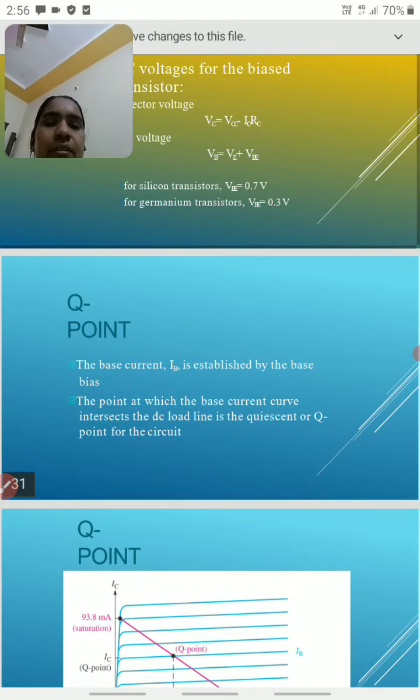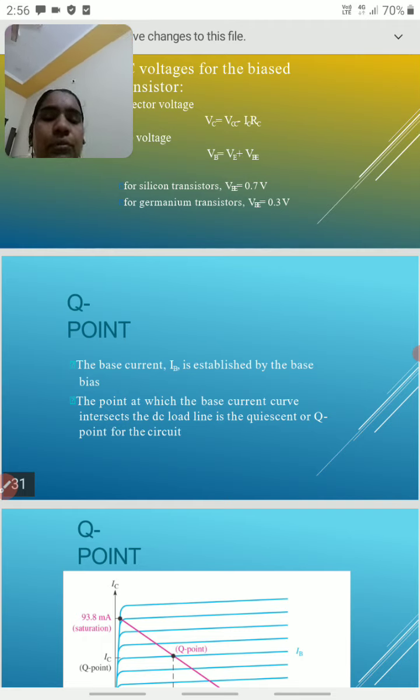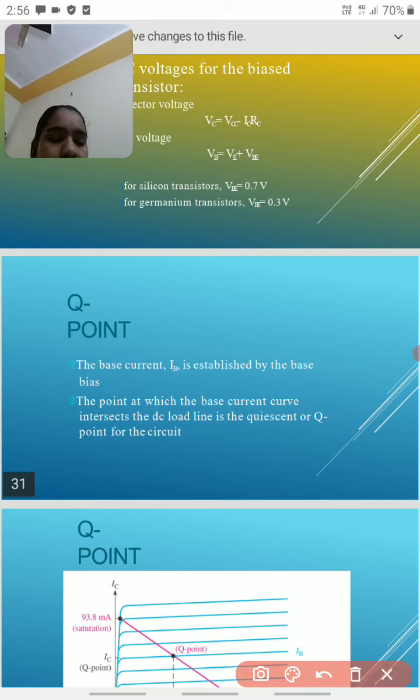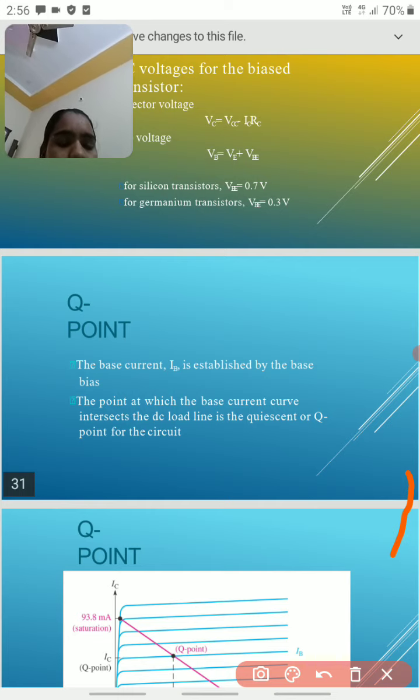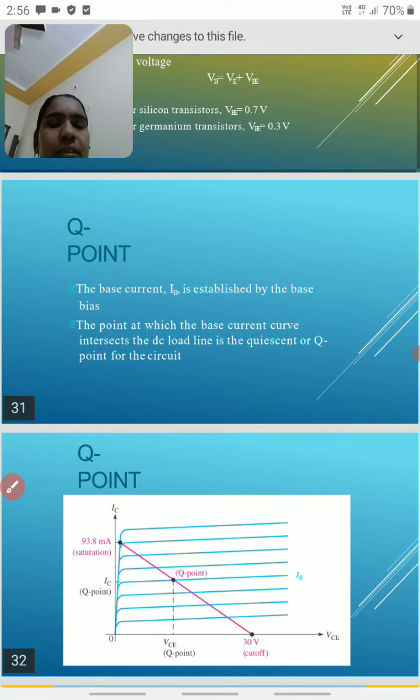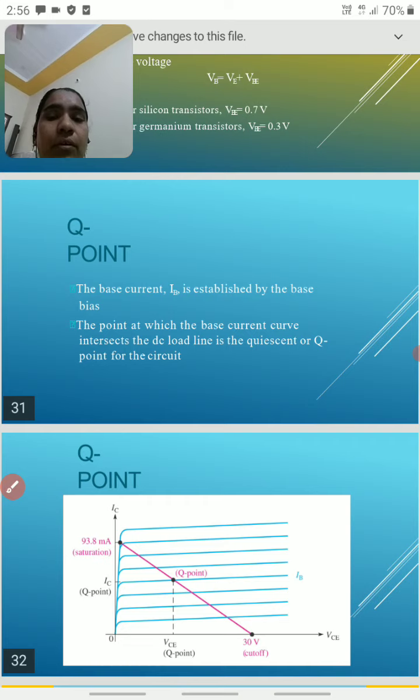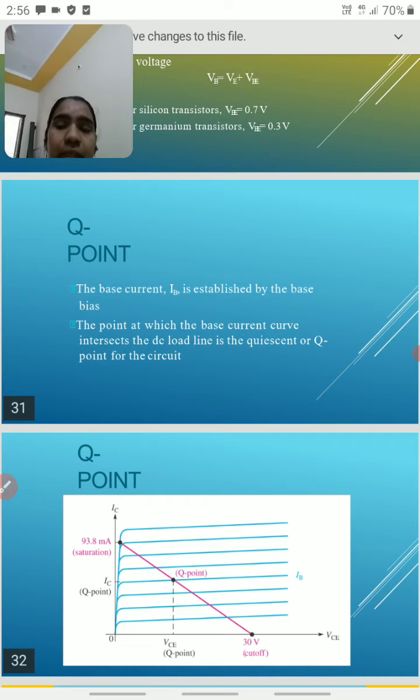Another point is the Q point. Q point is nothing but the quiescent point. So what is meant by quiescent point? This is another characteristic of the transistor.